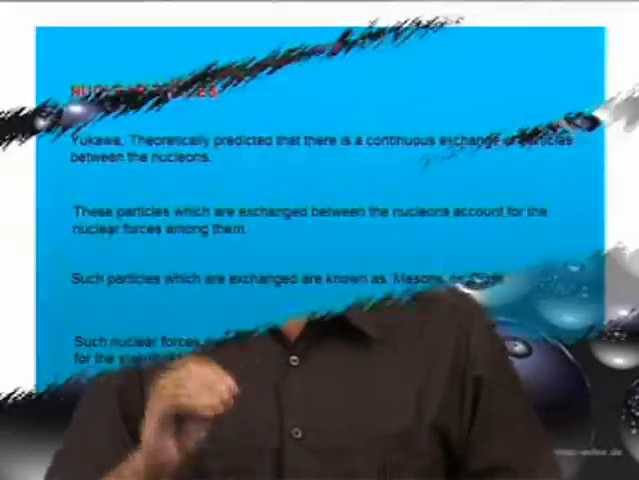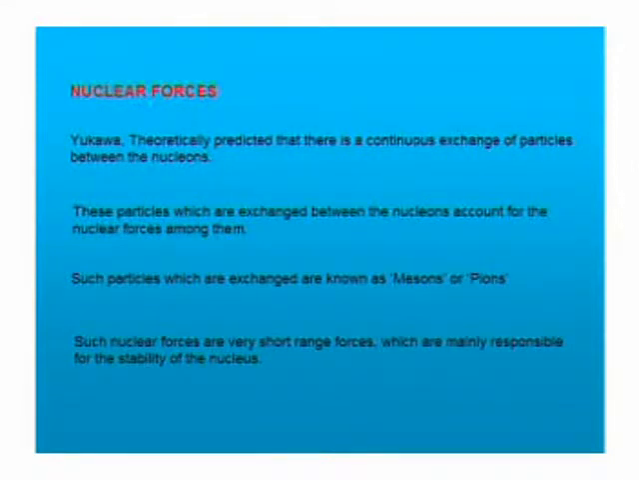Such a force, we call it the nuclear force. The nuclear force existing between proton and proton is called the pp force. Existing between neutron and proton is called the np force. Existing between neutron and neutron is called the nn force. But all the forces are equal in magnitude. We can't say nn will be greater and np much lower. All are equal in magnitude.